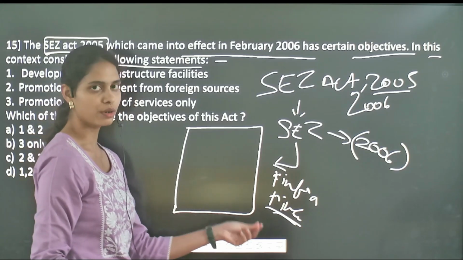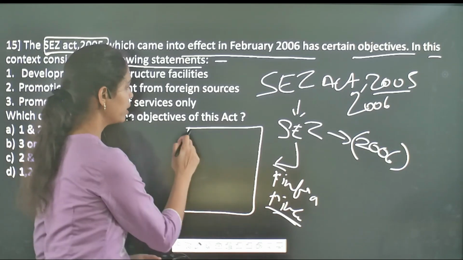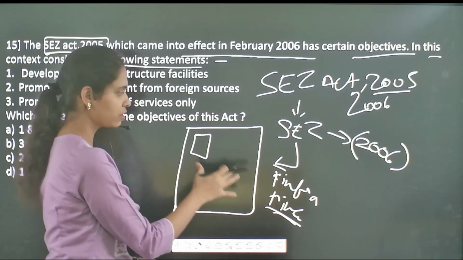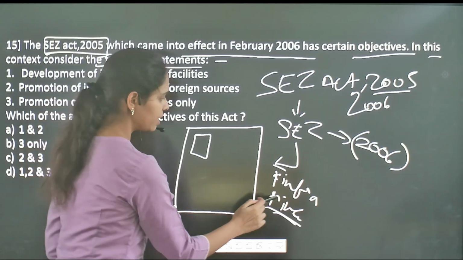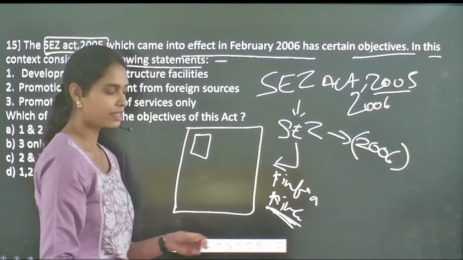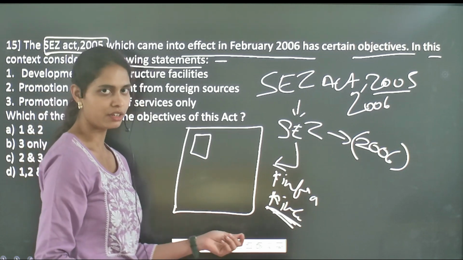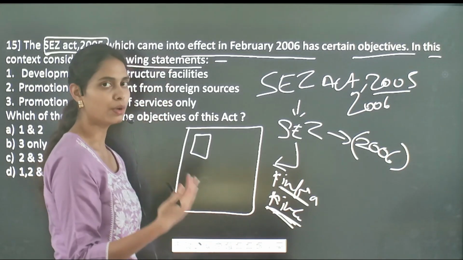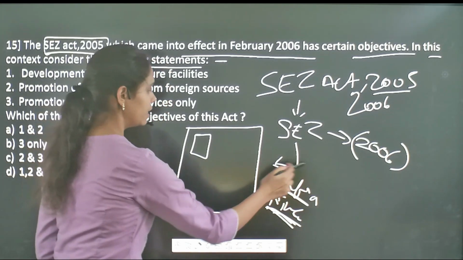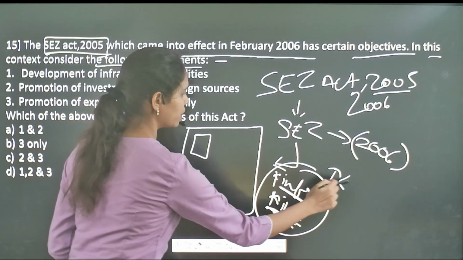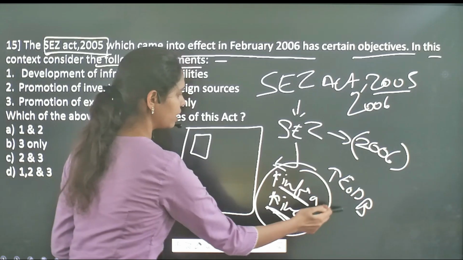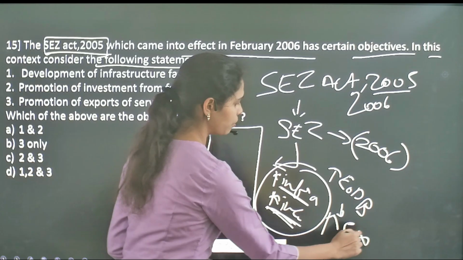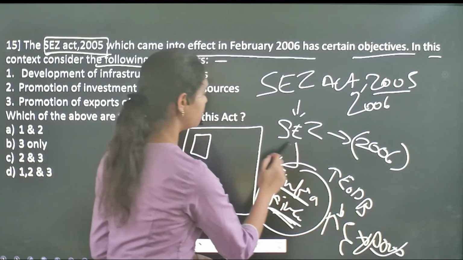So whichever company establishes its industry within these special economic zones will get a greater amount of incentives, especially tax and financial incentives, and will also be provided with better, world class infrastructure, so that the government can promote the ease of doing business. In promoting the ease of doing business, the government wants to improve its exports. That is the main aim of these special economic zones.